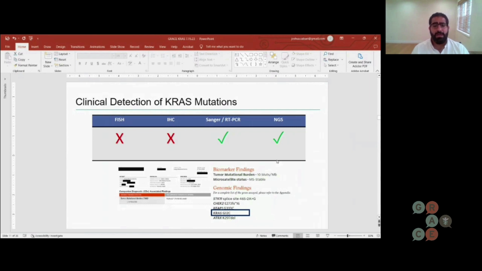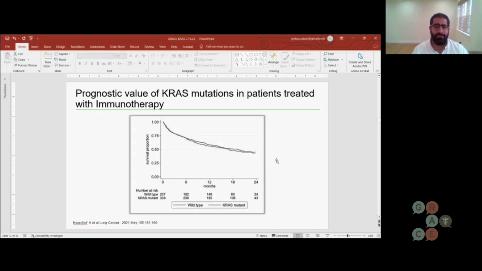Here you can see a patient of mine with broad panel next-generation sequencing who was identified to have a KRAS G12C alteration. And as we all look at these reports, we know they're complex, and there are other alterations that can co-occur. We'll talk about some of those, such as STK11 and KEAP1 as well. So not only asking for the next generation sequencing testing, but then going over that report with your oncologist and asking them, what does all this information mean? I think it's critical to help guide your care.